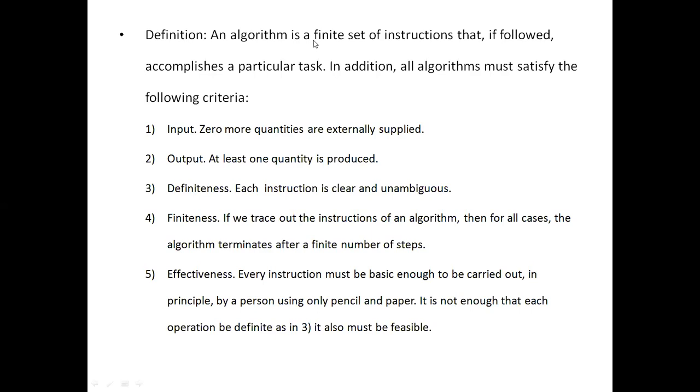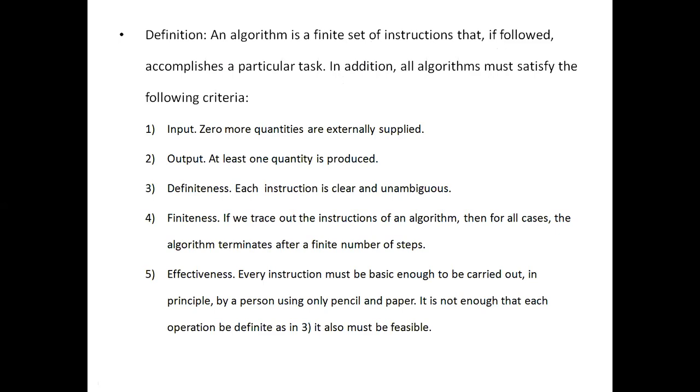That means there is a fixed number of instructions, and if they are followed, it accomplishes the task for which the algorithm is written. So the instructions should be finite.